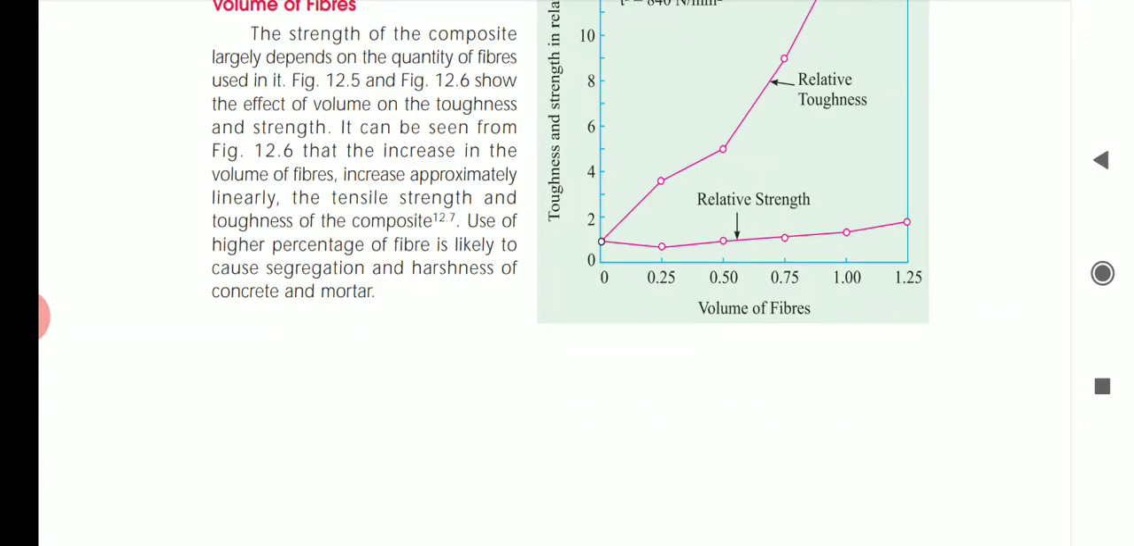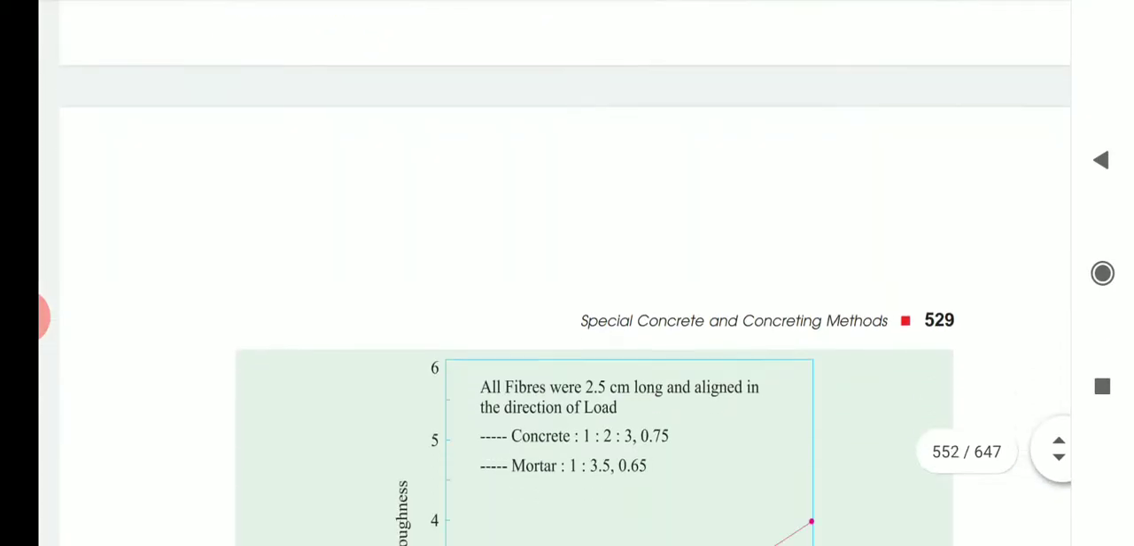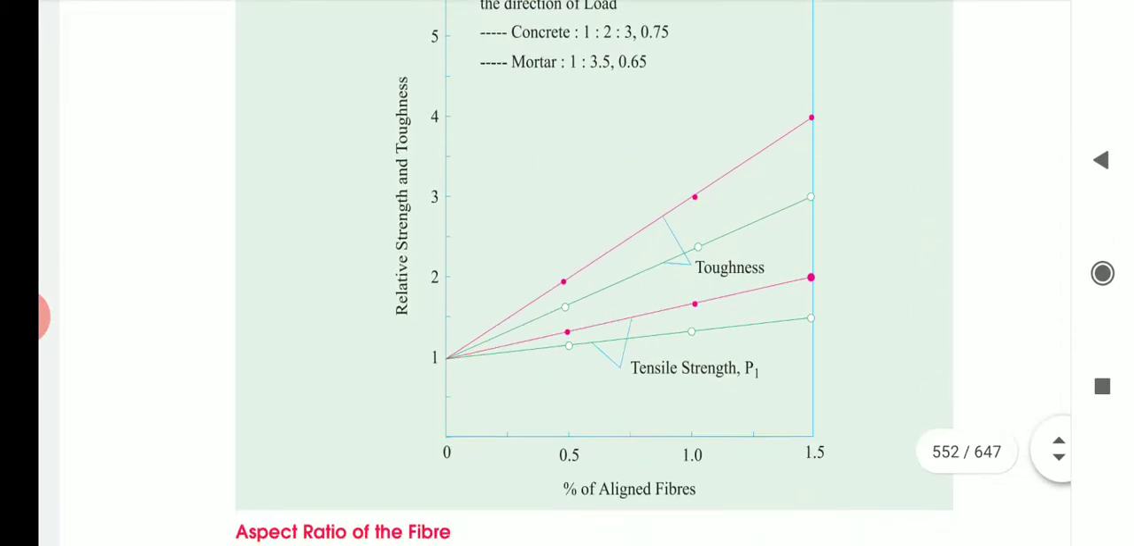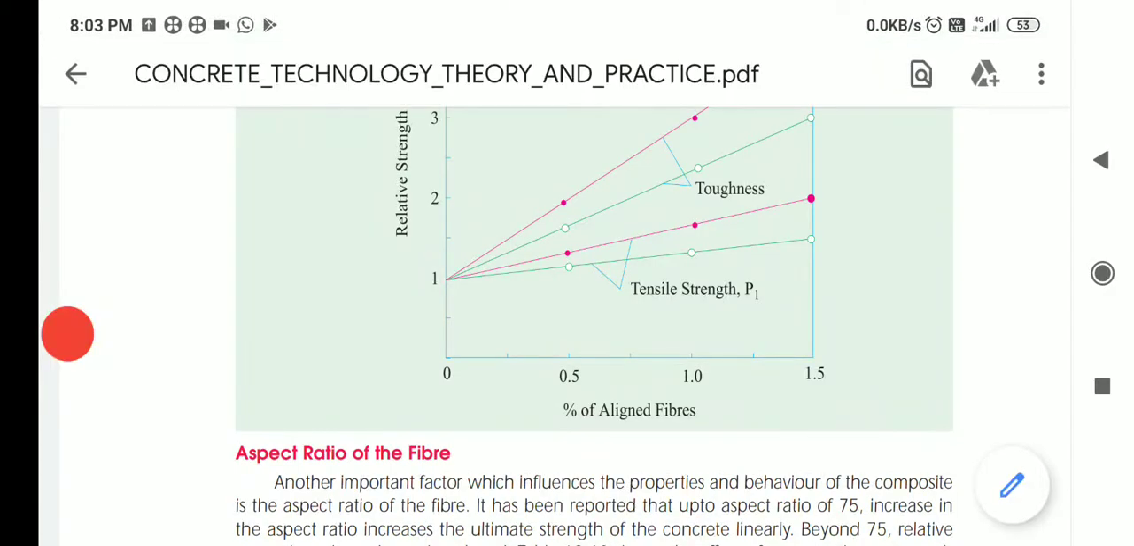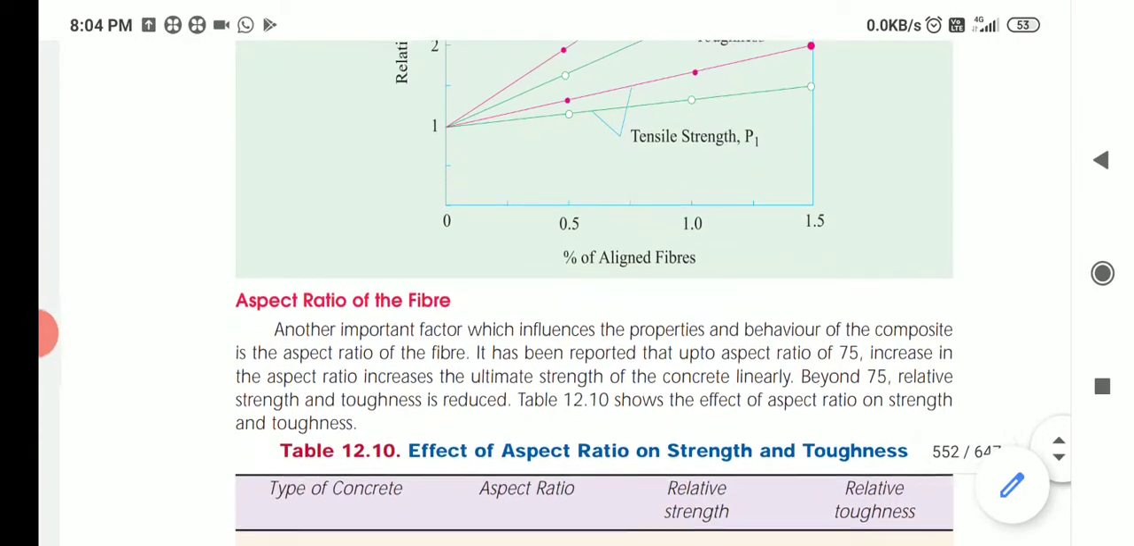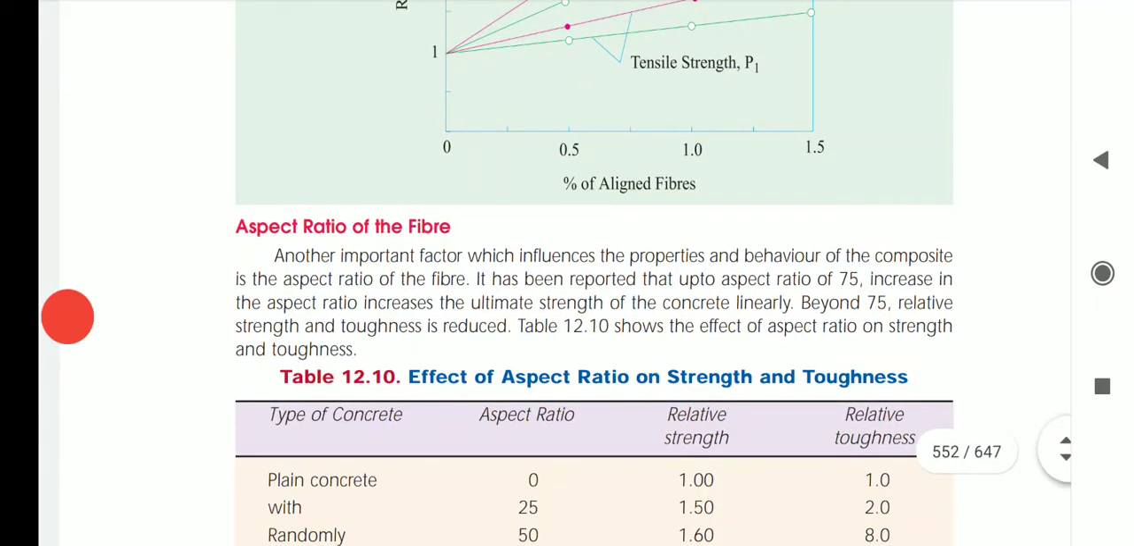So if we increase the volume, for example, if you use 1 kg, then you get lesser strength. If we increase to 2 kg, then they will give a good strength. Like this, if we increase the volume of the fibers, you will get good strength. See, percentage of fibers 0.5, I will get this much strength, and 1%, this much strength. Okay, so however you increase the volume of the fiber, you will get good strength.